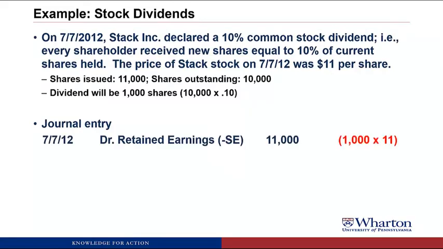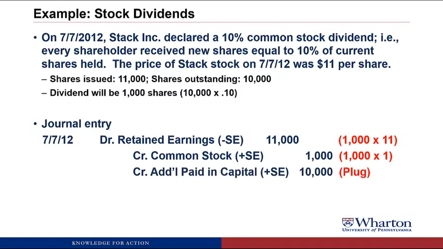Okay, so we're going to debit retained earnings like we do with any other dividend. The amount's going to be $11,000. That's the 1,000 new shares times the $11 market price on July 7th. But instead of dividends payable, which we would do with a cash dividend, we're going to credit common stock for 1,000. That's 1,000 new shares times the dollar par value. And then credit additional paid in capital for the other $10,000 for the plug.